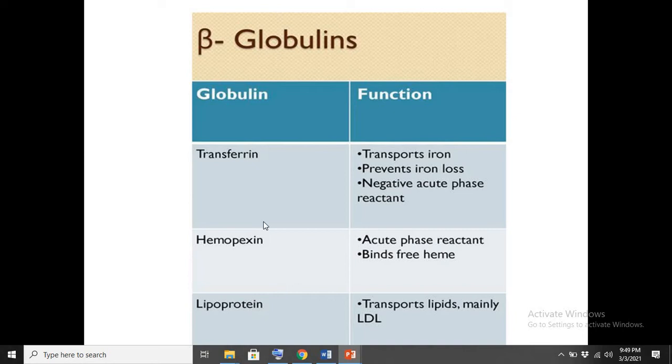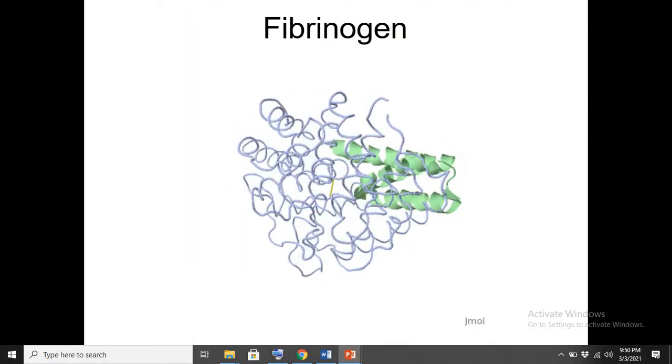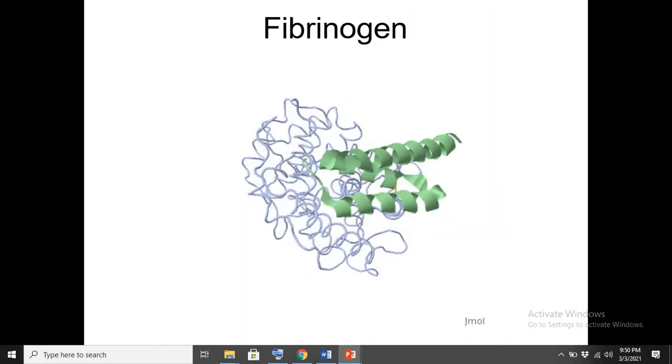One type of beta globulin is hemopexin, and it binds free heme and then transports it. Another type of beta globulin is lipoprotein, and it transports lipid, mainly LDL. So these were the types of globulin.